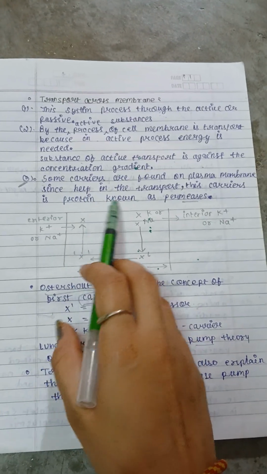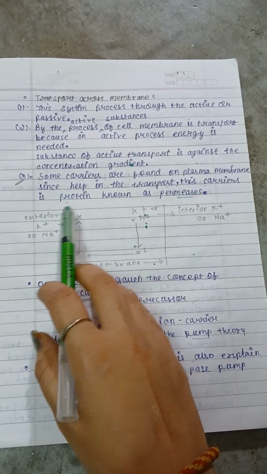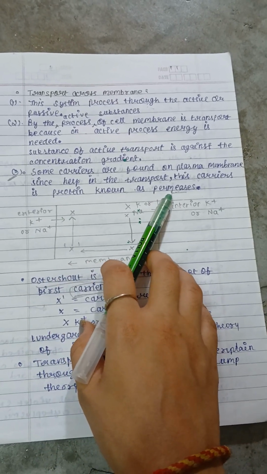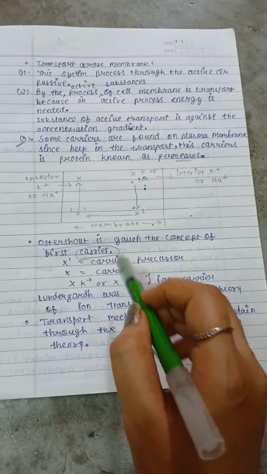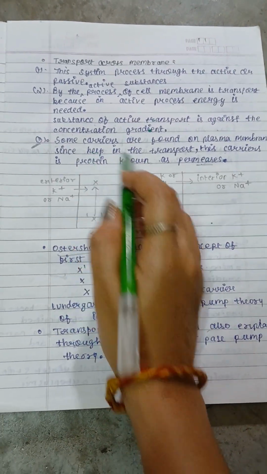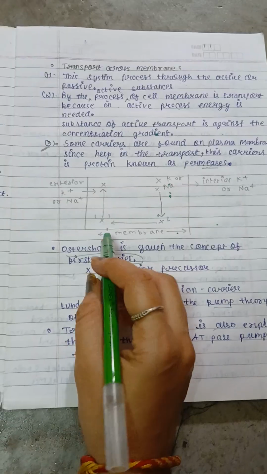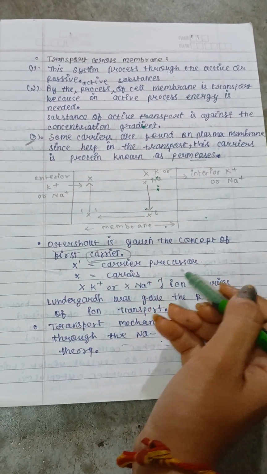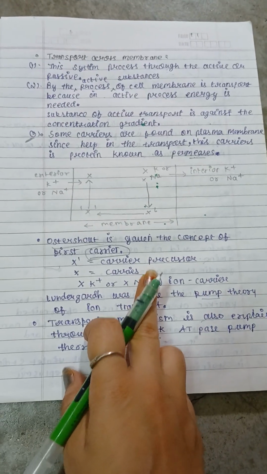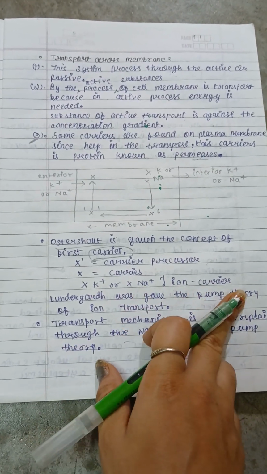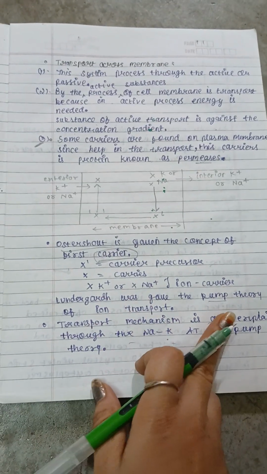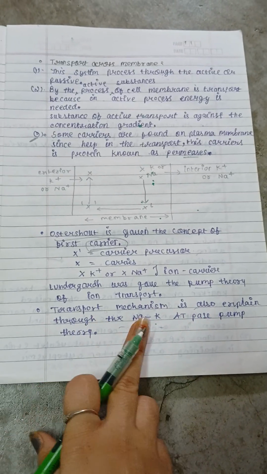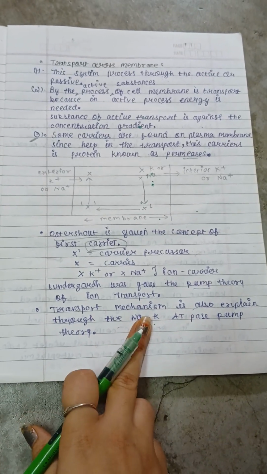So some carriers are found on the plasma membrane that help in transport, and that carrier protein is known as permeases. Okay, what should we call it? Permeases. Now, the carrier concept was given by Osterhout. If we see this, you will see X1. Yes, X1 is the carrier precursor. X equals the carrier. Potassium and sodium are ion carriers. Lundegardh gave the pump theory of ion transport. The transport mechanism was also explained through the sodium potassium ATP-based pump theory.